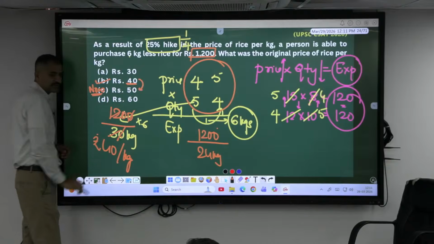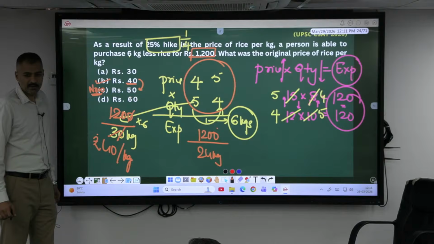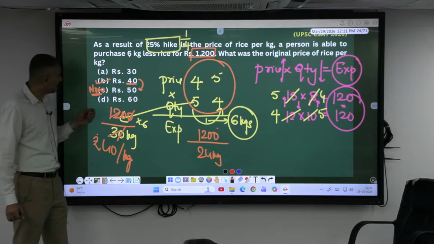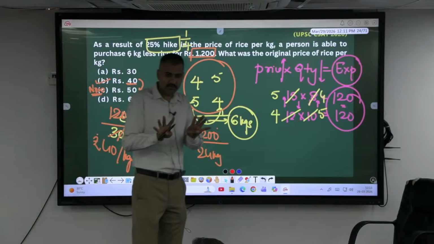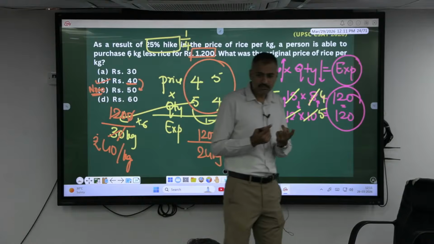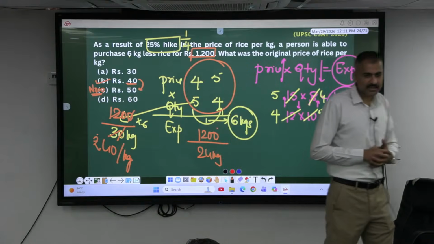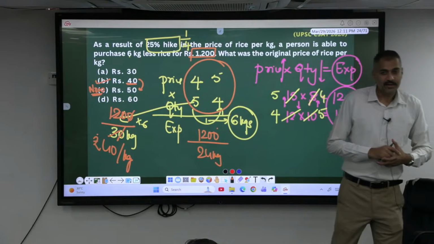What percent increase? What is 10% of 40? 4. 20% is 8, 5% is 2. 4, 4, 2. So 10 rupees more. Isn't it? Now let's see.